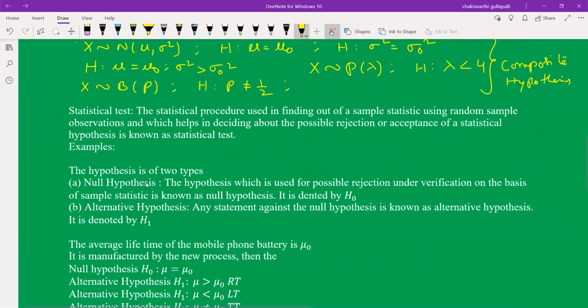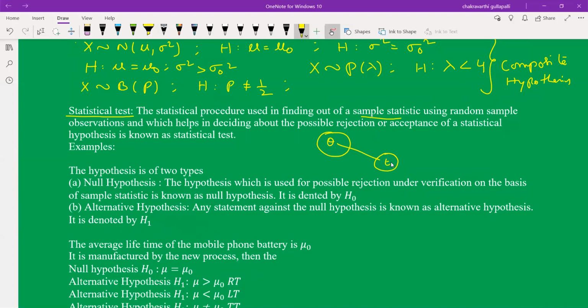Simple and composite are over. Next one, statistical test. That is very, very important. So what is a statistical test? Here is a population, this is a sample. Population parameter theta, sample statistic T. A statistical procedure used in finding out a sample statistic using a random sample of observations, and which helps in deciding about the possible rejection or acceptance of a statistical hypothesis, is known as a statistical test.